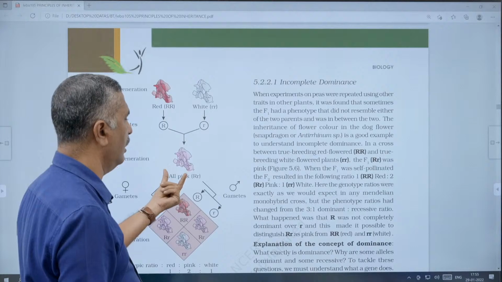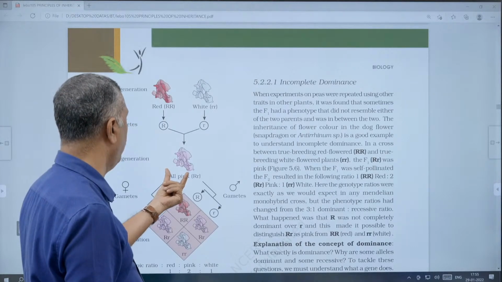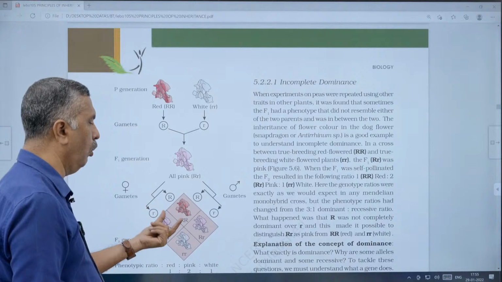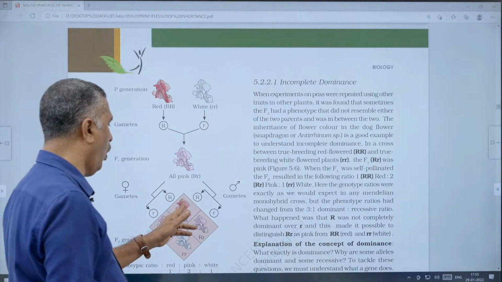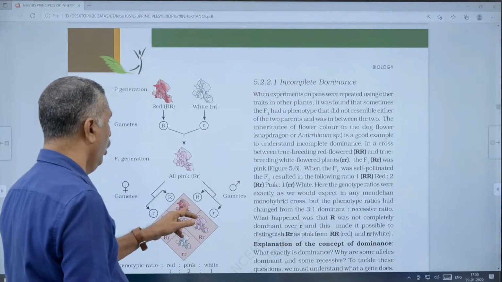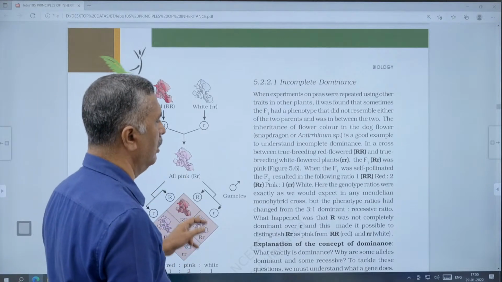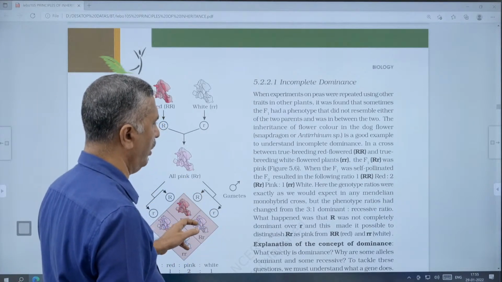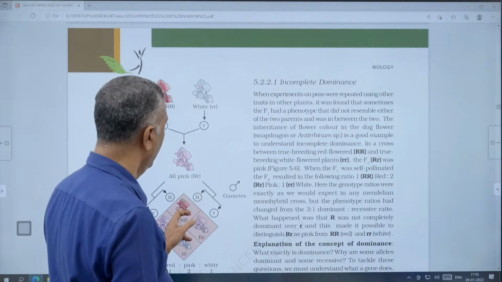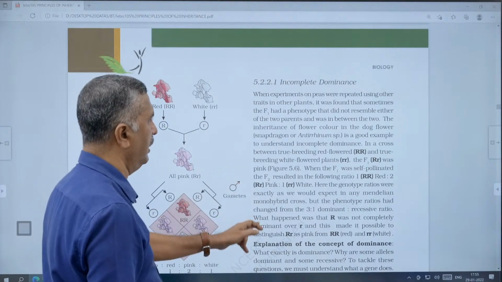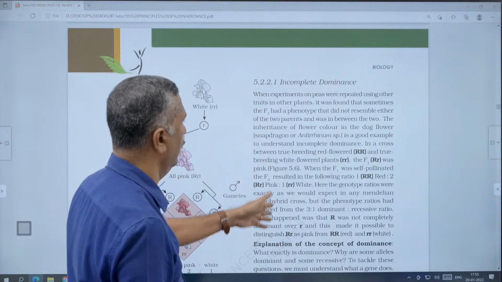These F1s are selfed. After self-pollination, F2 obtains a phenotypic ratio of 1:2:1. The typical monohybrid phenotypic ratio of 3:1 is changed to 1:2:1. That will be explained here in the textbook.